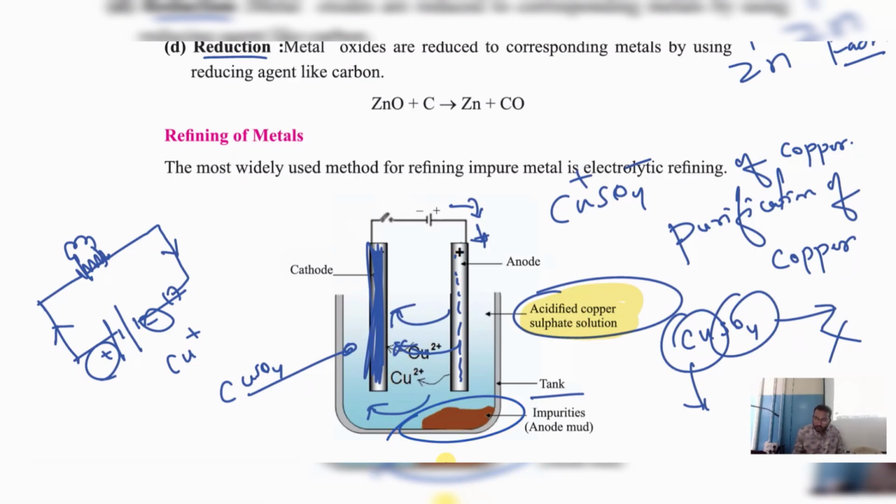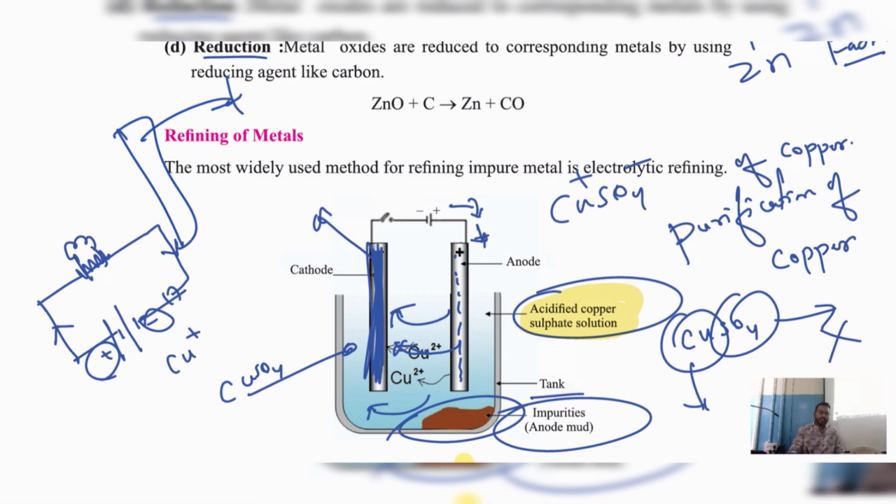Understood? And the sulfate is an impurity. It will get settled down here. In this solution, the sulfate which is present will settle down in one corner. That we call anode mud. That is nothing but an impurity. Then we remove this electrode outside and we get this copper separately.